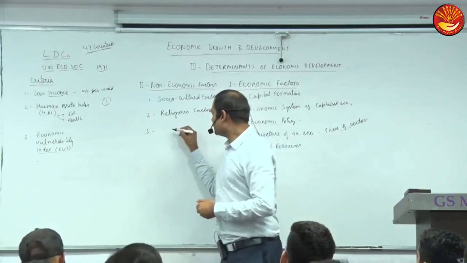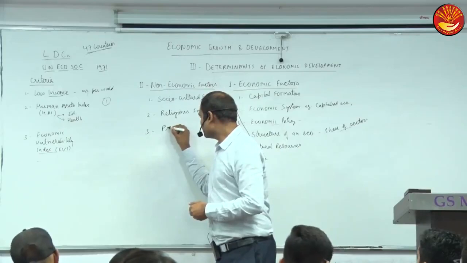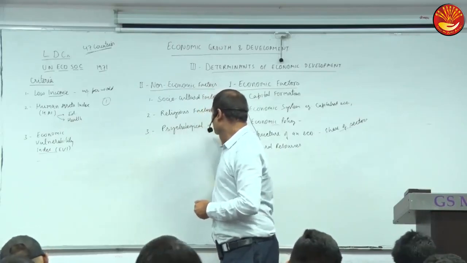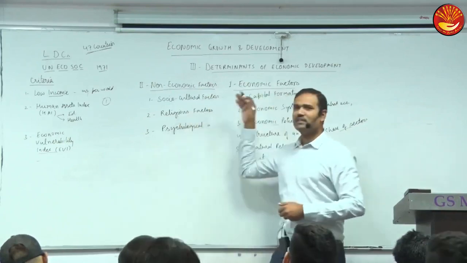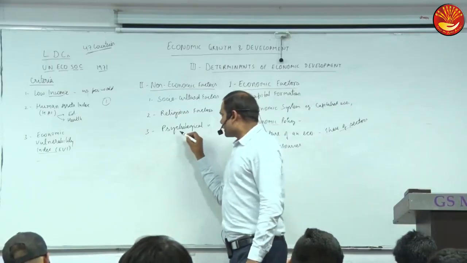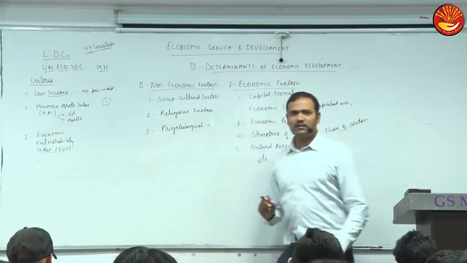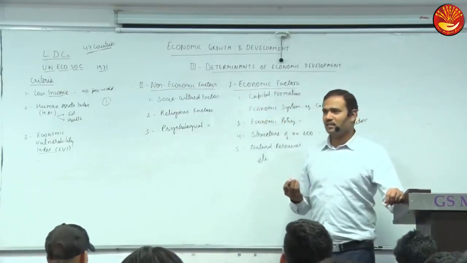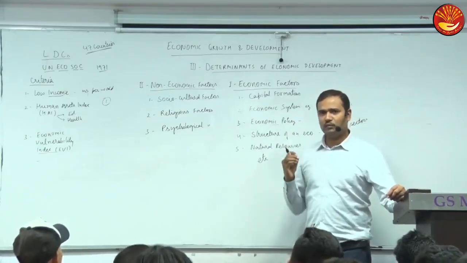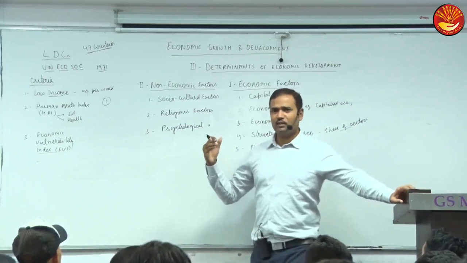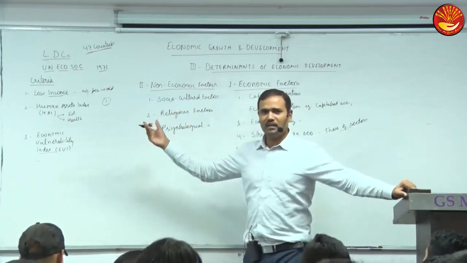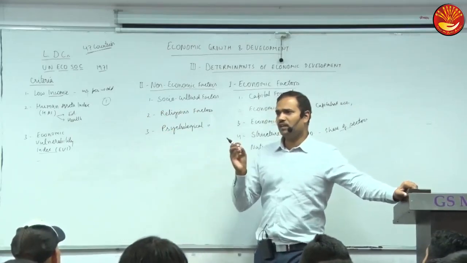Other is psychological factors. Even some superstitions are created because of religious factors. Psychological factors: the most important factor is the urge to develop. Everything starts from the urge. If people have a higher urge to develop, obviously they will have more motivation, put in effort, and at least get something. And some people have very low-level aspirations.